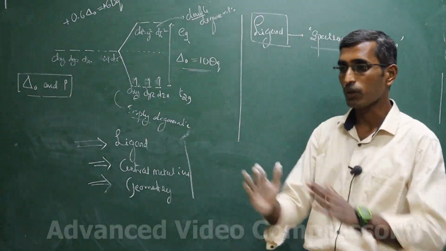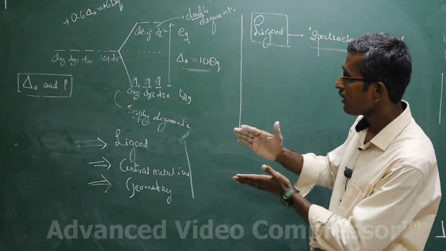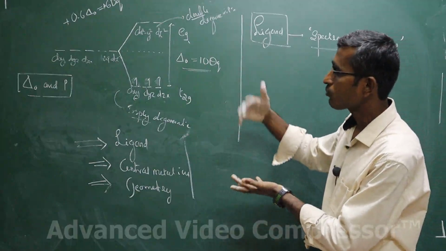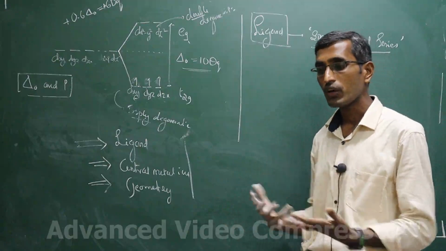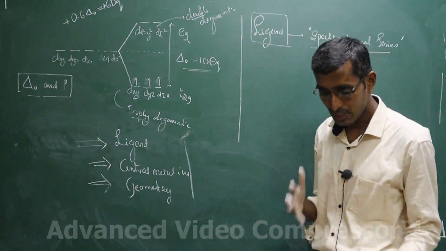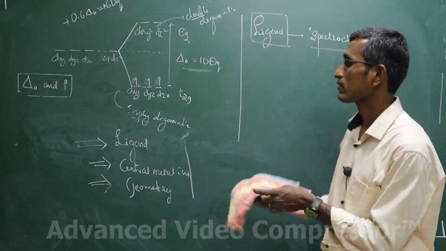If you understand the spectrochemical series properly, we will be able to understand whether it is a high spin complex or a low spin complex, whether it is outer orbital or inner orbital, geometry, hybridization, everything, by knowing the spectrochemical series in detail.